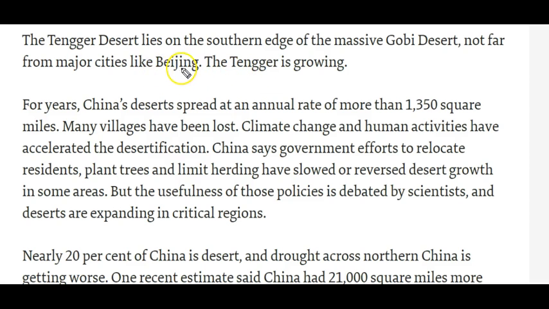Tengar Desert is expanding faster, and the capital city Beijing is also not far away from the Tengar Desert. So according to this article, China's deserts spread at an annual rate of more than 1,400 square miles, and many villages have already been lost. Climate change and human activities accelerate the process of desertification in China. To slow down the desertification process, the Chinese government started relocating the residents, planting trees and limiting the herds.